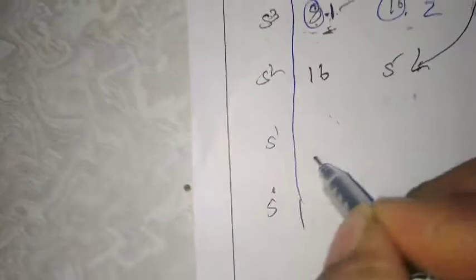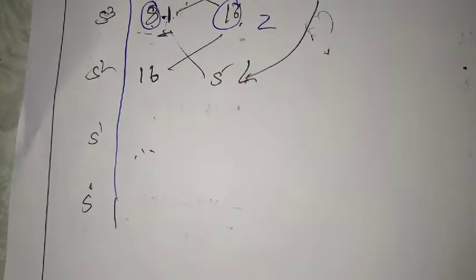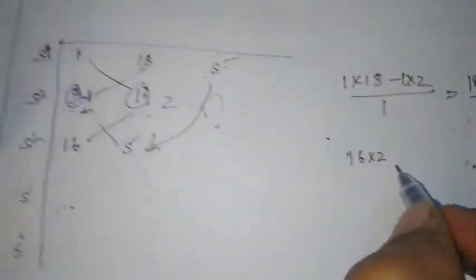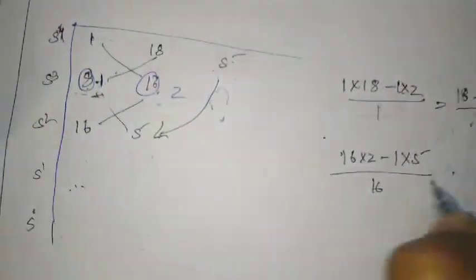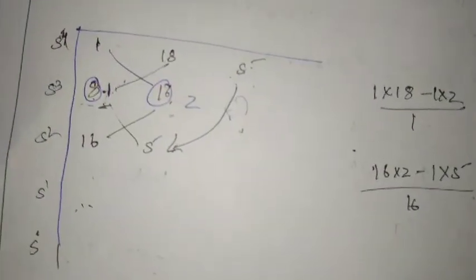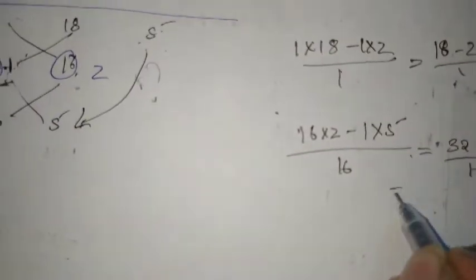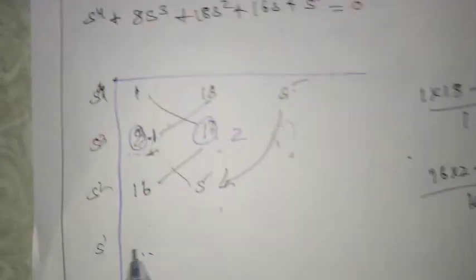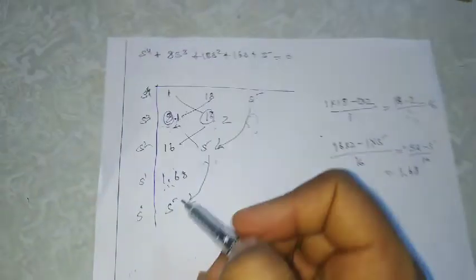Next we will go for this term, that is 16 into 2 minus 1 into 5, divided by 16. So I'll get 32 minus 5 by 16, whose value is 1.68. So this is 1.68. Next, no element is there, so alternatively I can take 5. Now the construction of the Routh array is over.